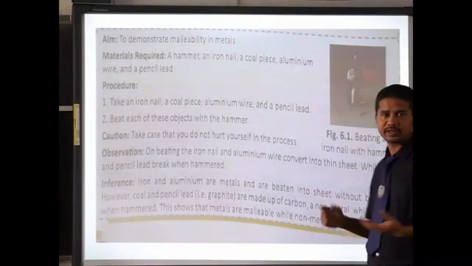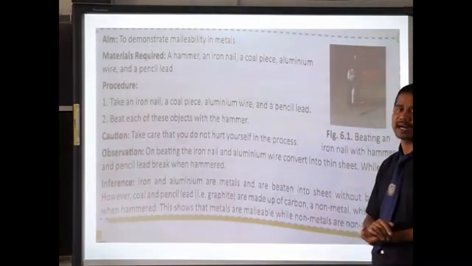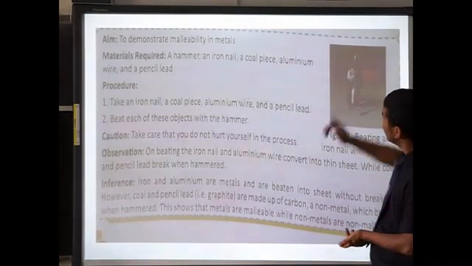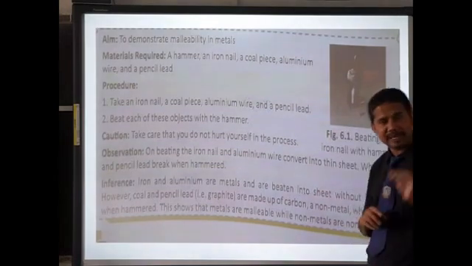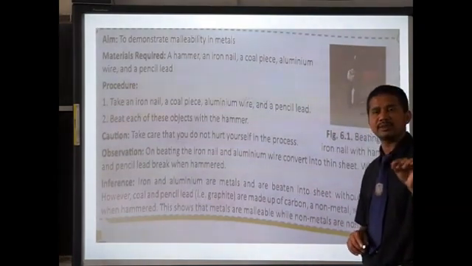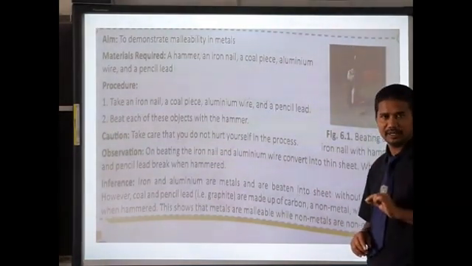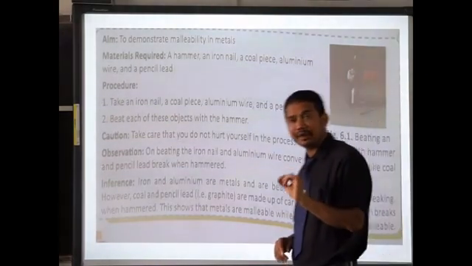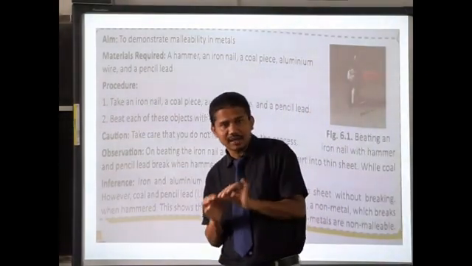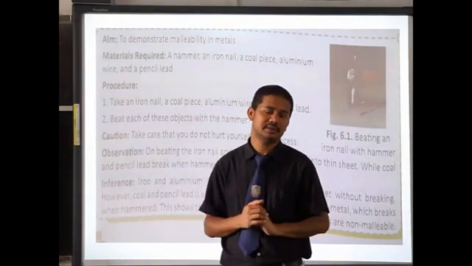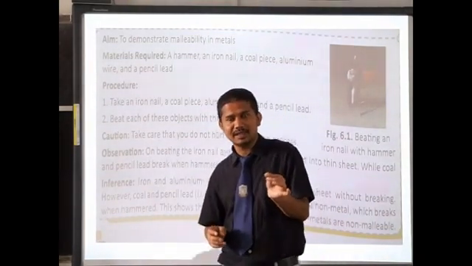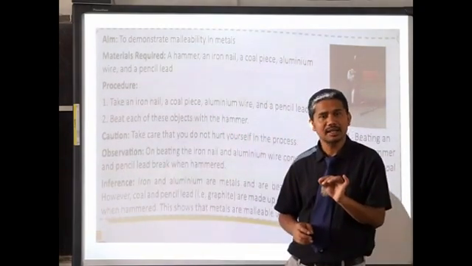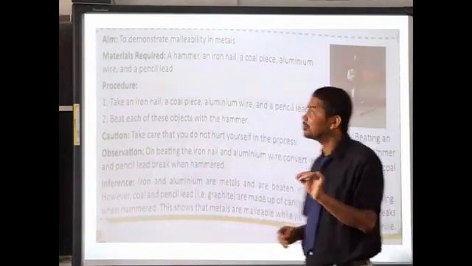The coal piece is a non-metal because coal contains carbon, and carbon is a non-metal. Aluminium wire is a metal. Pencil lead is made up of graphite. Graphite, being a non-metal, is lustrous, but it is not malleable.